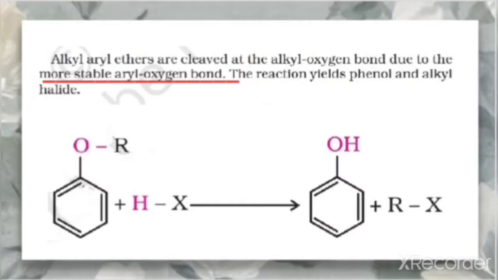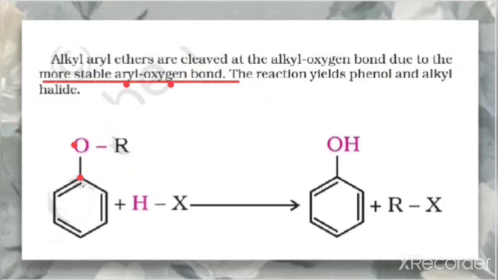But in the case of alkyl aryl ethers, like the structure given here, the alkyl oxygen bond cleavage takes place instead of the aryl oxygen bond, because due to resonance there is a partial double bond between the oxygen and this carbon atom. Because of the partial double bond here, the cleavage of this bond is difficult. So we can say that the aryl carbon oxygen bond is more stable because of the partial double bond due to resonance.